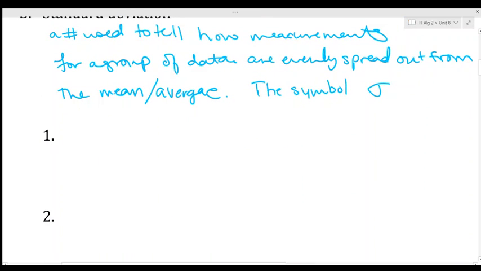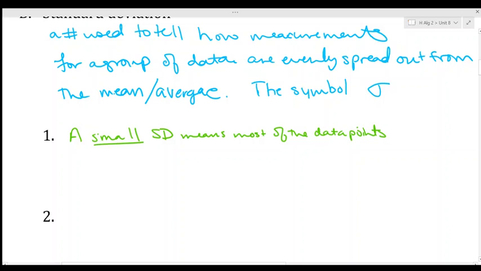So number 1. Now, there are different types of standard deviations that can occur. If you have a small standard deviation, SD, this means most of the data points are close to the mean or average.